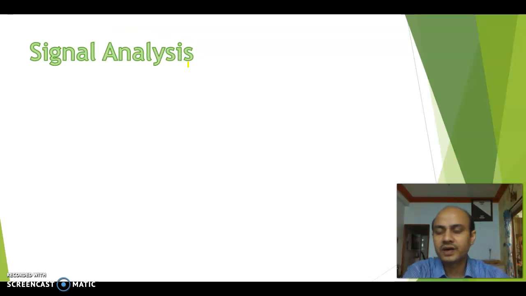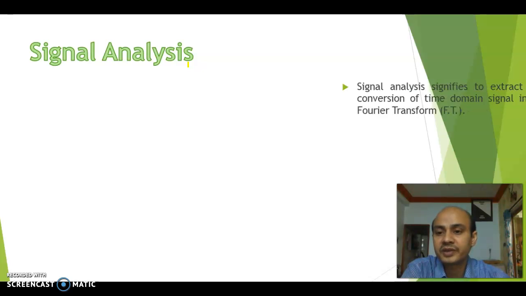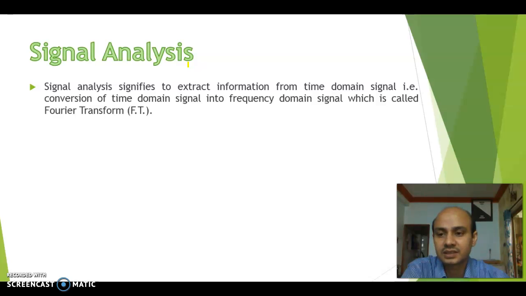First you have to know what signal analysis is. Signal analysis means nothing but extracting information regarding the signal. Extracting information regarding the signal means we have to know the frequency information of that signal. That means how many frequencies exist within that signal, you have to know. That is called information extraction from the signals basically. And that can be done using the Fourier transform. Using the Fourier transform, the time domain signal is converted into the frequency domain signal.